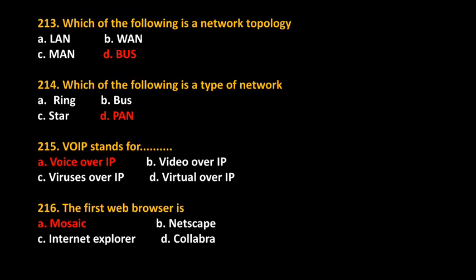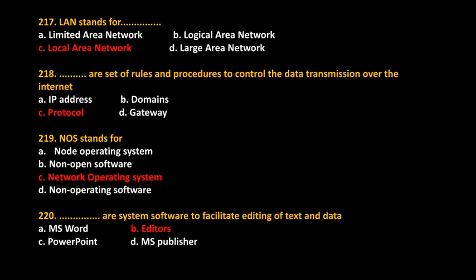Which of the following is network topology? Answer: bus. Which of the following is type of network? Answer: PAN. VoIP stands for? Answer: voice over IP. The first web browser is? Answer: Mosaic. LAN stands for local area network.